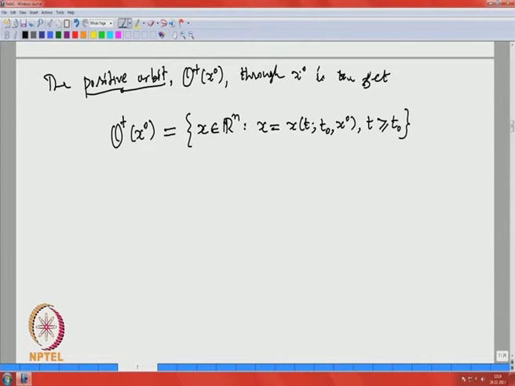So I start at time t equal to t 0 and would like to know what happens after that. So I just study this positive orbit.